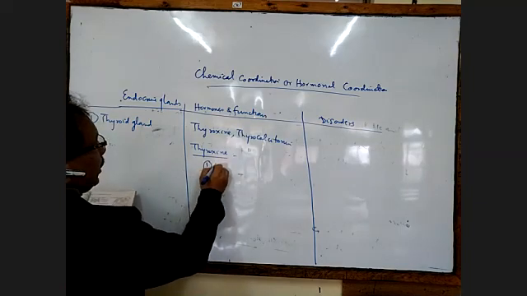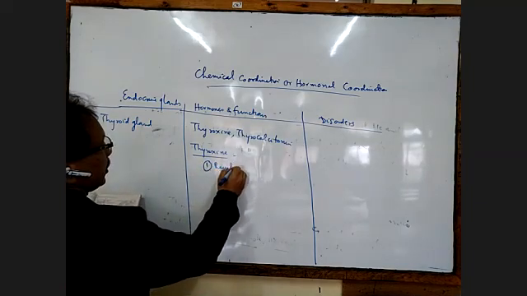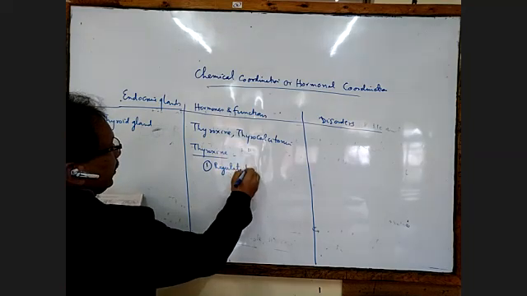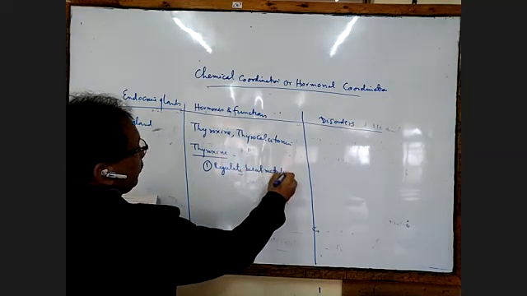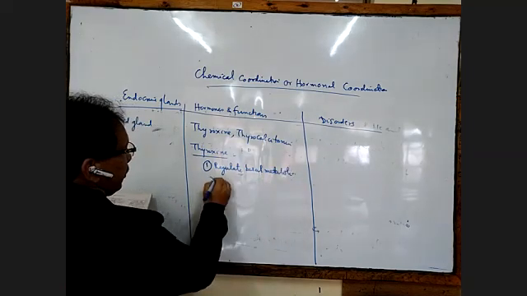Okay, number one, regulate basal metabolic rate, or BMR.